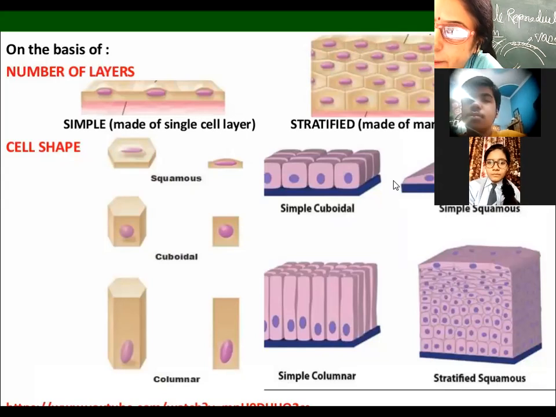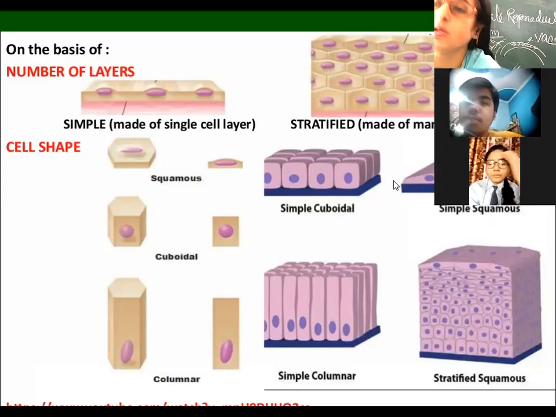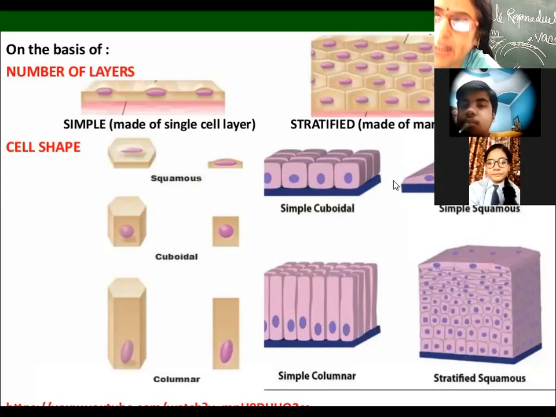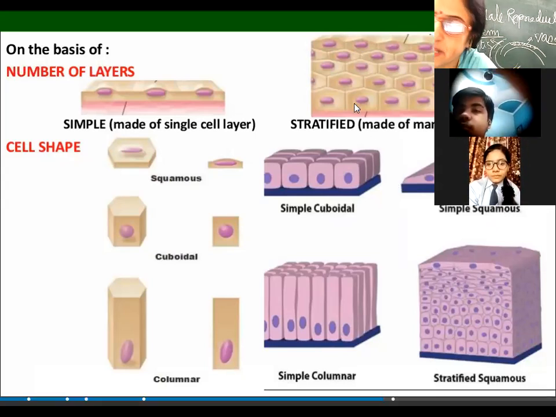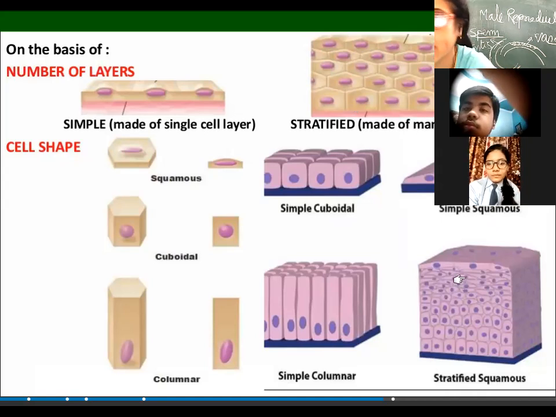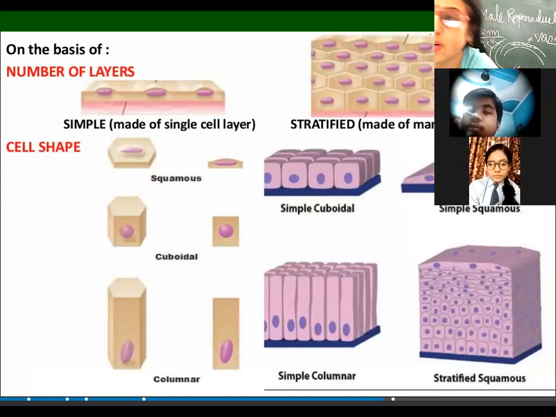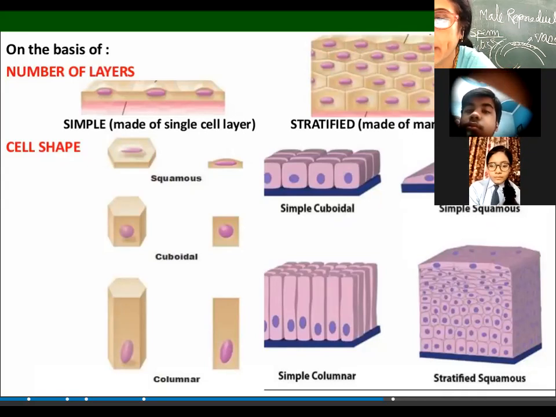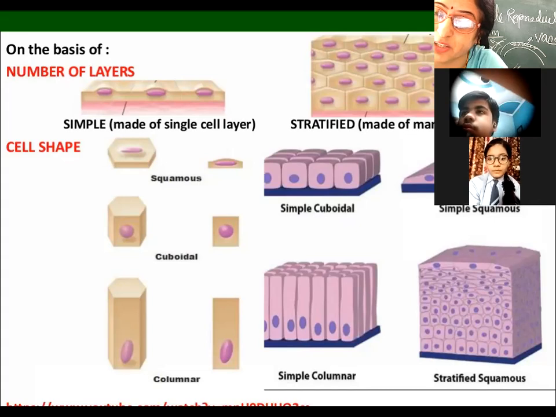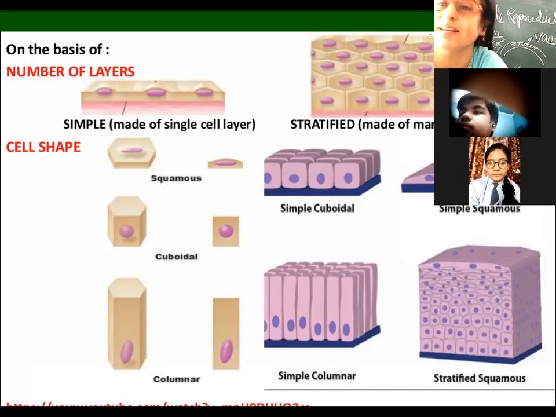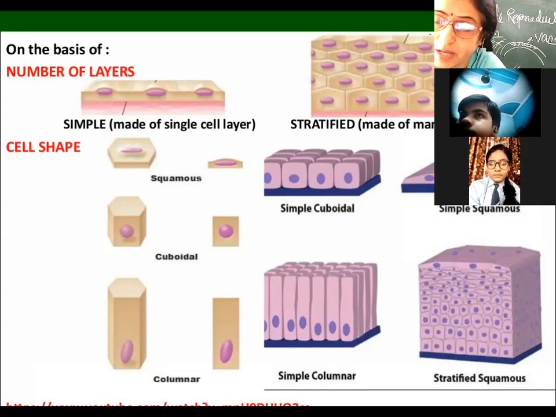Glandular tissue is present in the glands and helps in secretion. If it is present in the gastric glands, it will secrete enzymes. If it is present in the pancreas, it will secrete pancreatic juices, enzymes, as well as hormones.